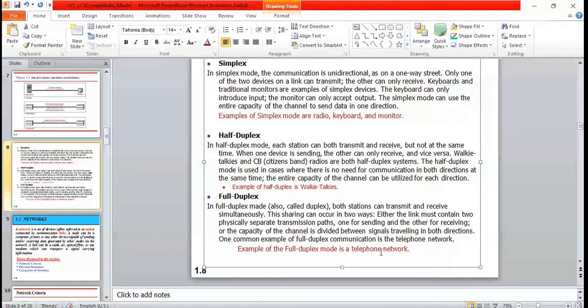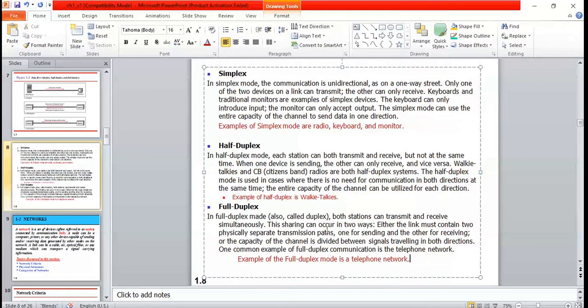An example for this is the telephone network. You can just observe, when you call a person, both the receiver and the sender can talk simultaneously. Even though there may be a disturbance or no clarity, you can still send and receive the data simultaneously. So that is an example of full duplex.